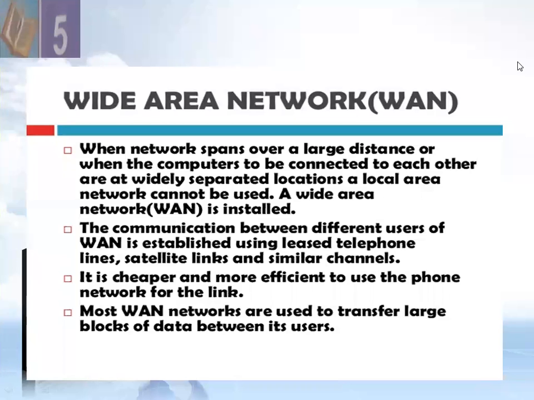So dear students, when a network spans a large distance, or when the computers to be connected to each other are at widely spread locations, a local area network cannot be used. A wide area network WAN is installed. The communication between different users of a WAN is established using leased telephone lines, satellite links, and similar channels. Most WAN networks are used to transfer large blocks of data between their users. So a WAN is a wide area network that spans a large physical area.